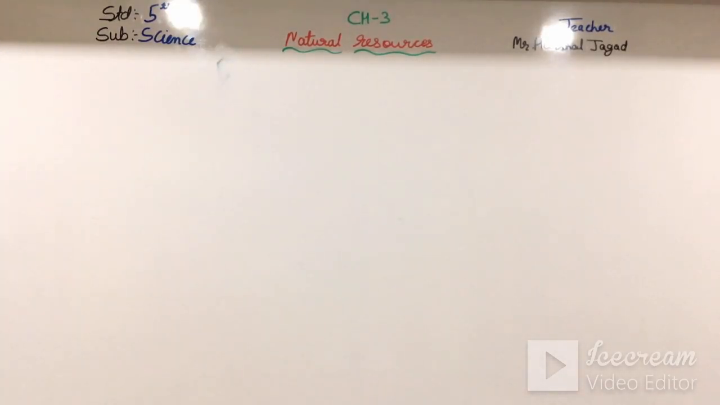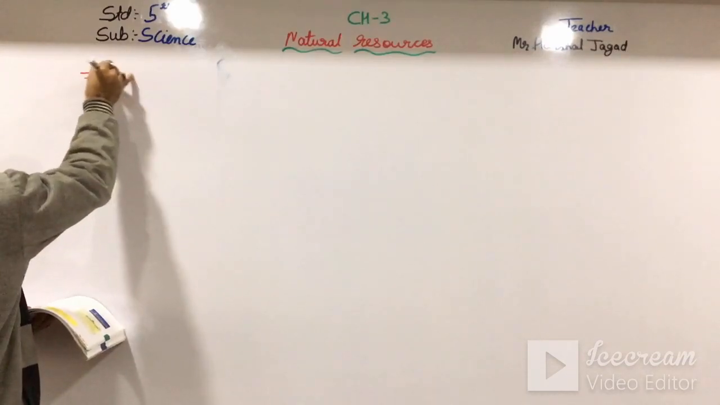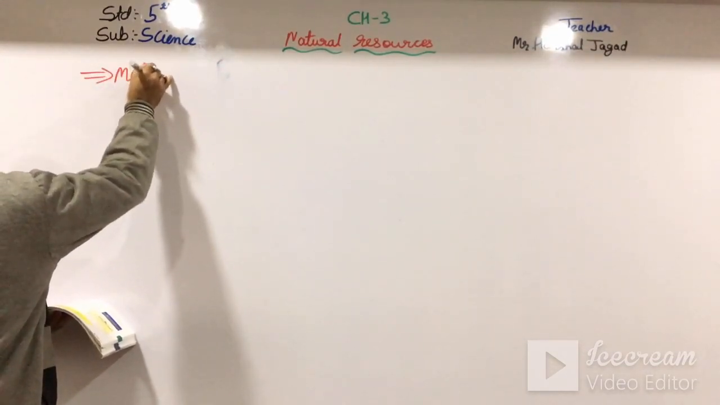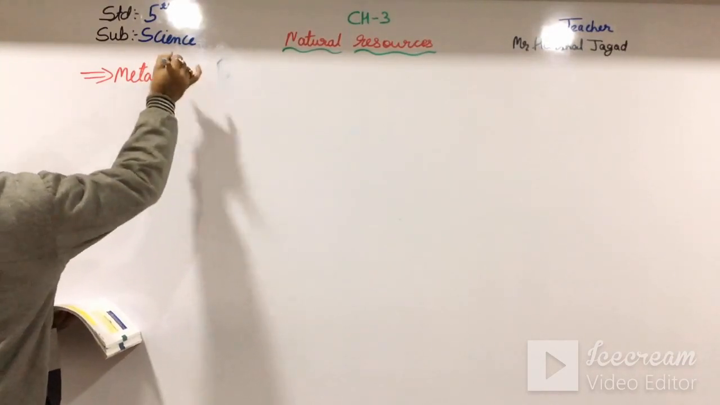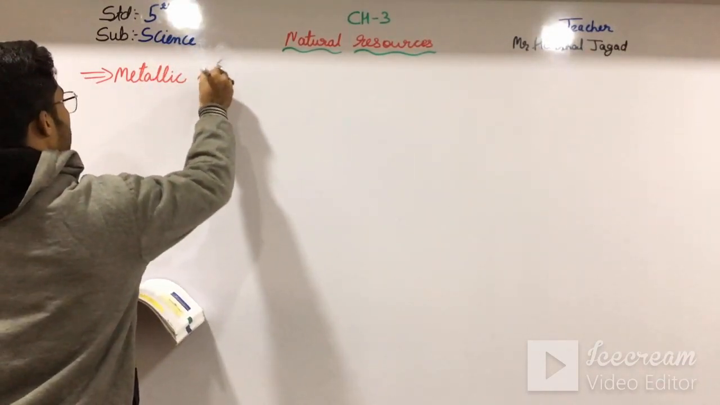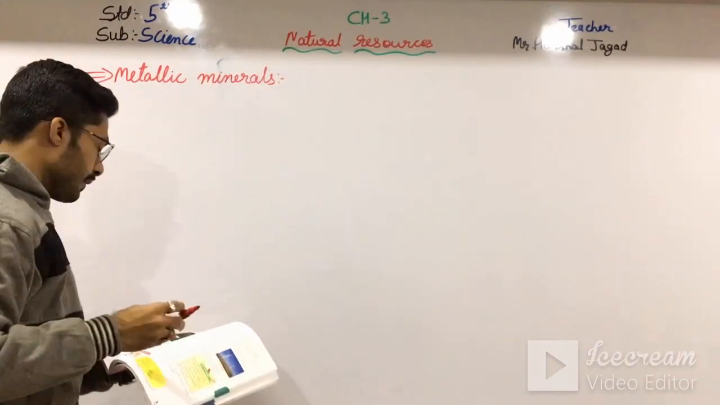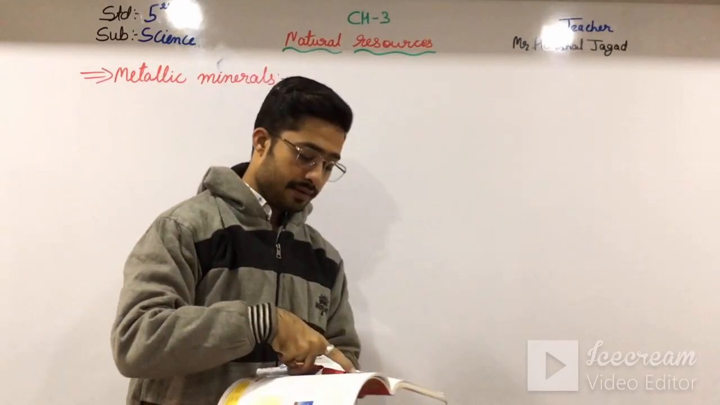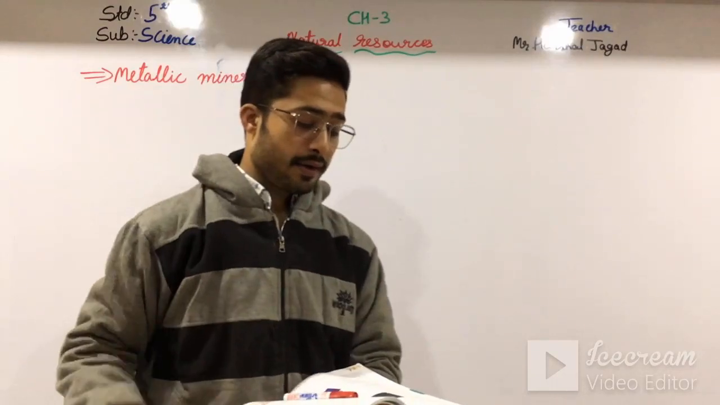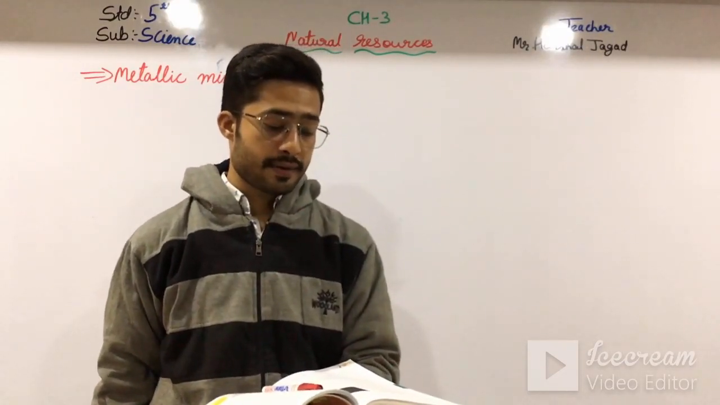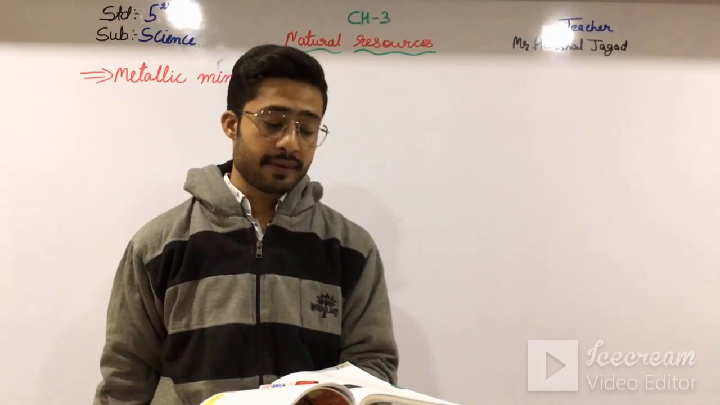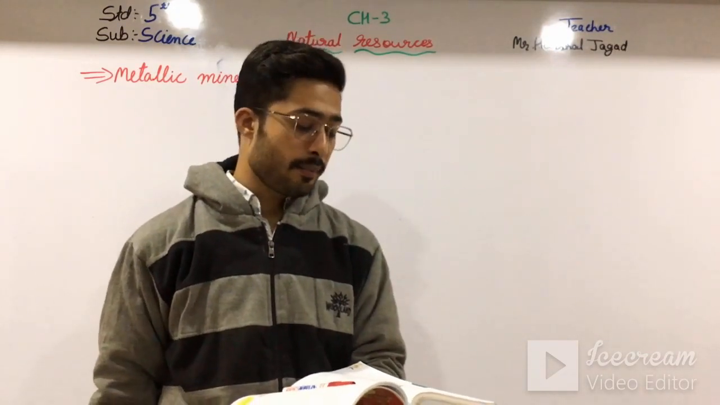So moving further, that is metallic minerals. So what are metallic minerals? Let us see that. First of all, what are metallic minerals? Here you can see rocks also contain ores bearing different metallic minerals such as gold, silver, iron, copper, and tin.